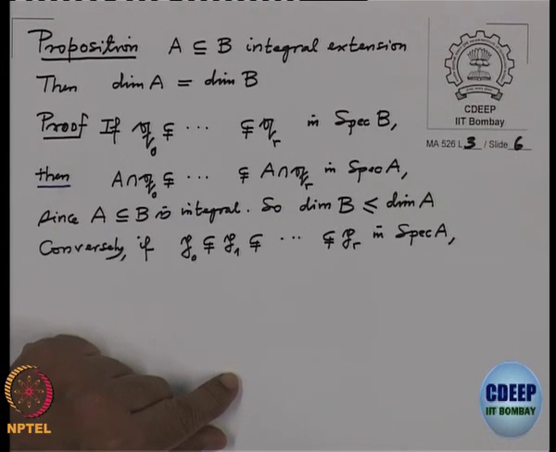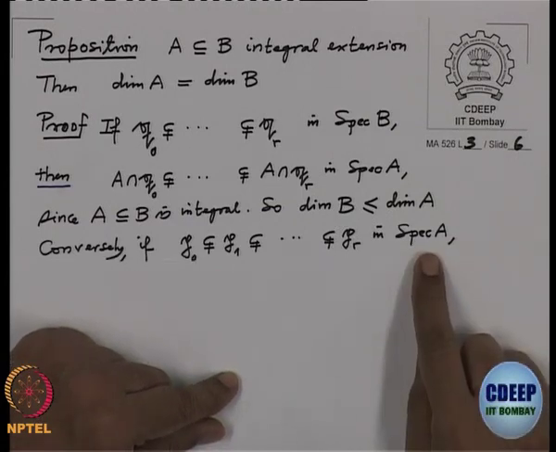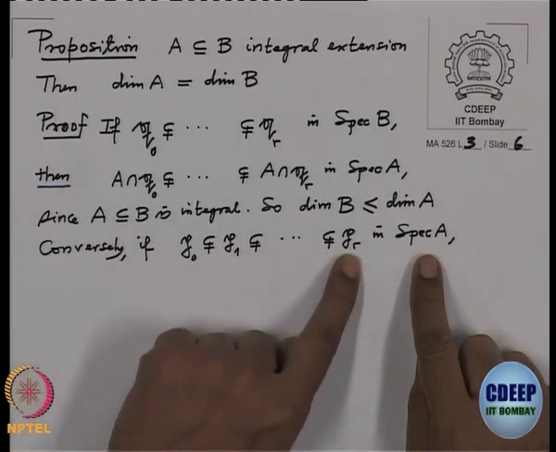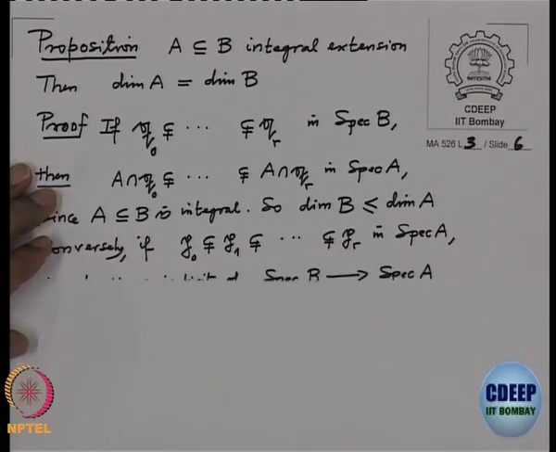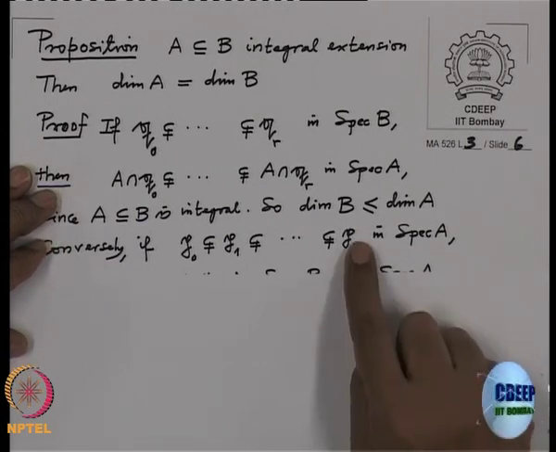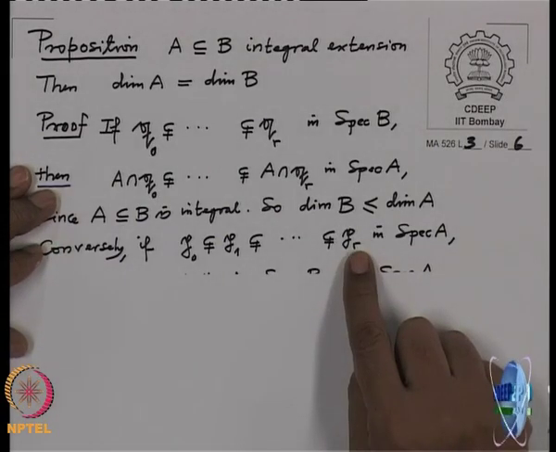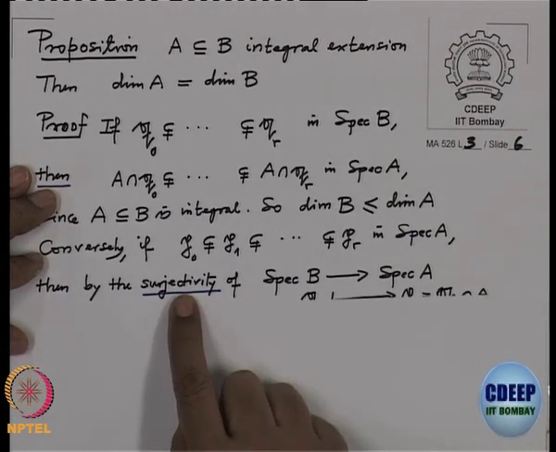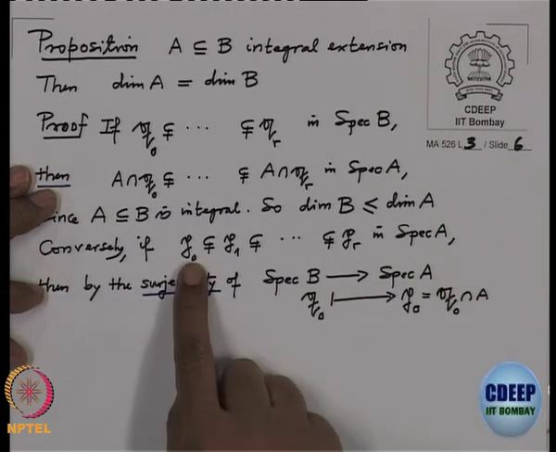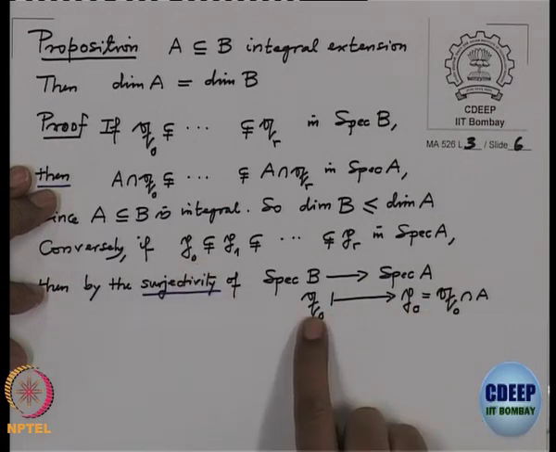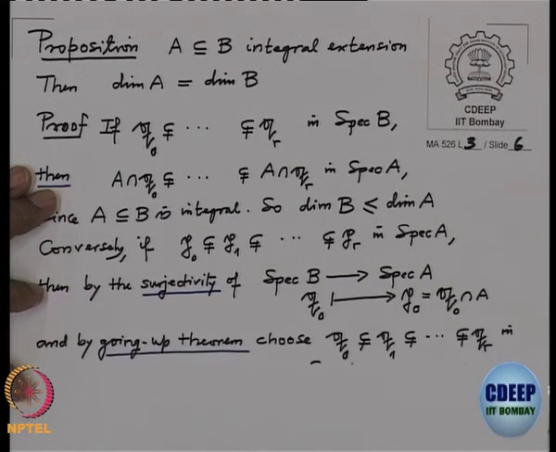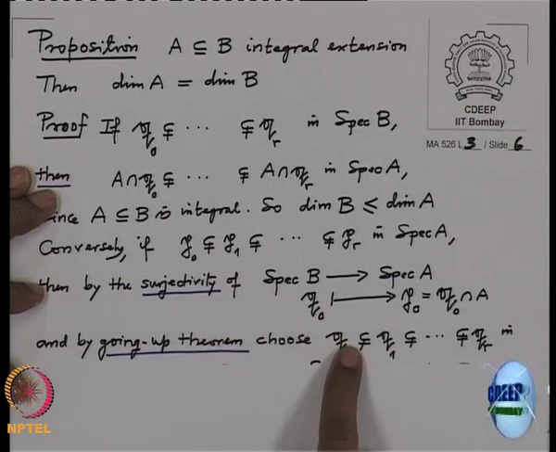Conversely, I have to show that if I have a chain in the spectrum of A, P0 properly contained in P1 and so on up to Pr, then I can produce a chain of the same length r in Spec B. First I use the surjectivity of the spectrum. Given P0, I choose Q0 which lies over P0, and then I use the going up theorem to choose Q1 which lies over P1 and which contains Q0.